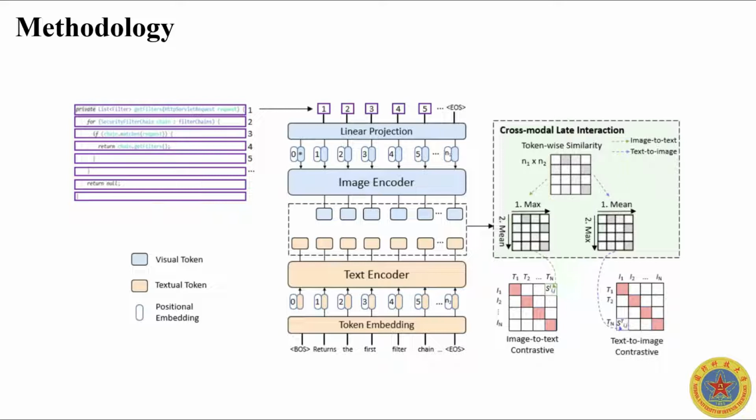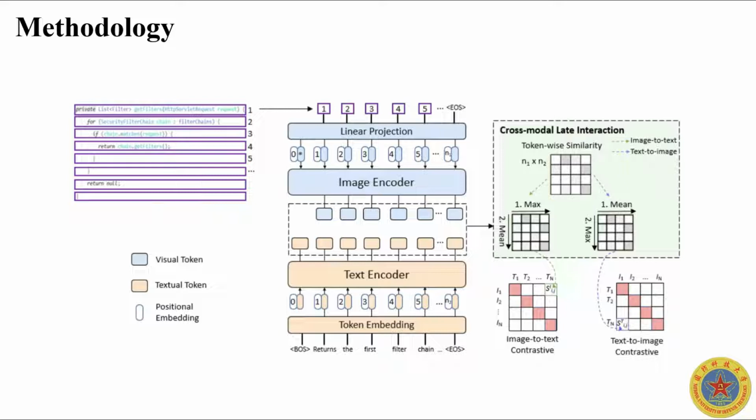Here is the workflow of our method Foster, a downstream model with transformer-based image and text encoders. On top of the image and text encoders, the representations of textual tokens and visual tokens are linearly projected to the multimodal joint space. A novel fine-grained contrastive learning equipped with cross-modal interaction is proposed.